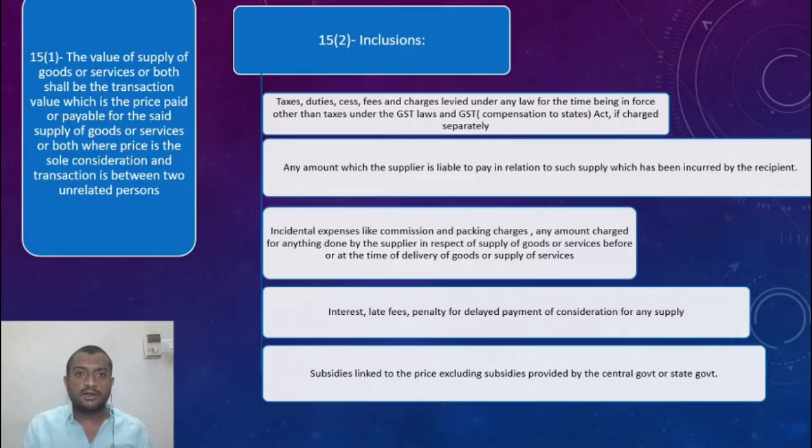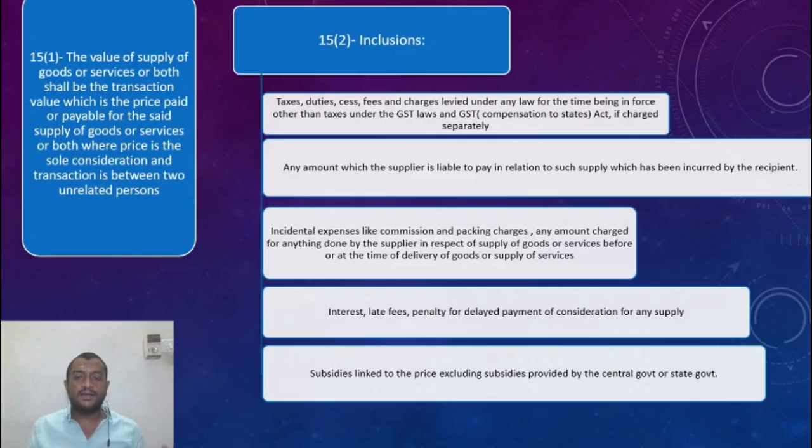First, the main important section for us to discuss is section 15. Section 15 tells us what should be included in the value of supply and what should not be. First, let us look at section 15 subsection 1. It tells us the value of supply of goods or services shall be the transaction value, which is the price paid or payable for the supply of goods or services, where price is the sole consideration and the transaction is between two unrelated persons.